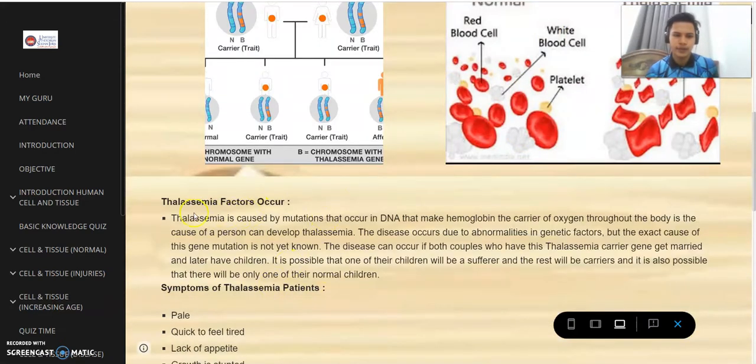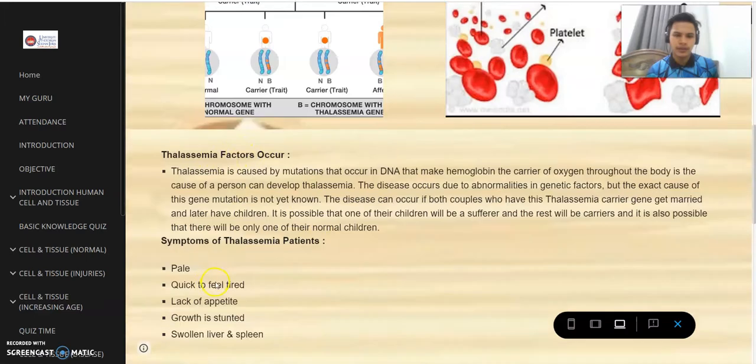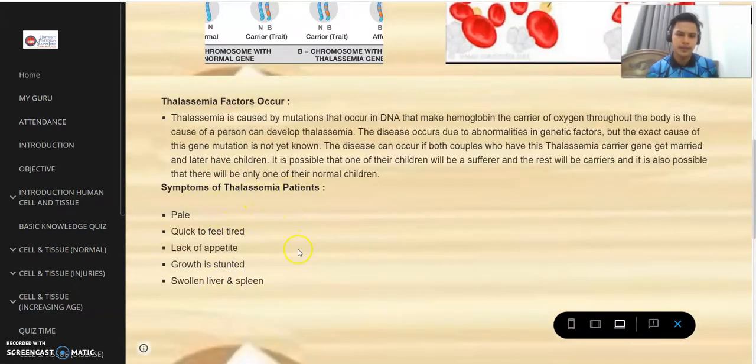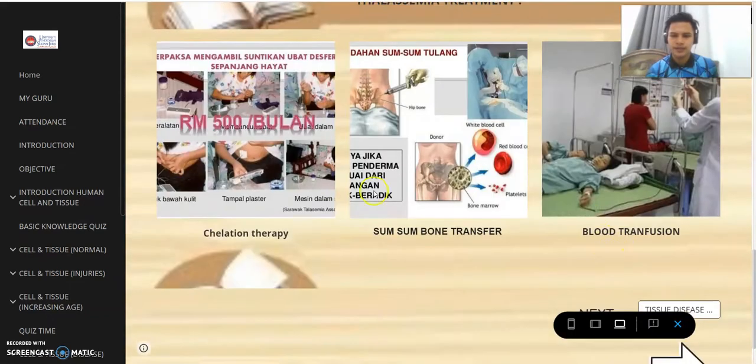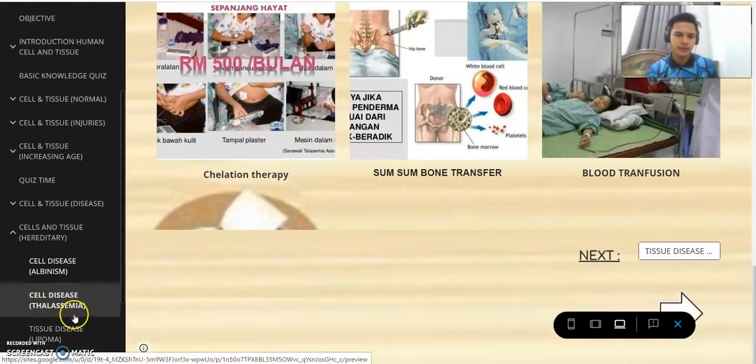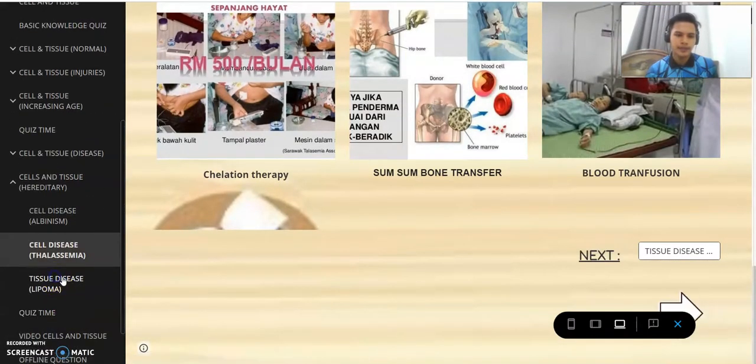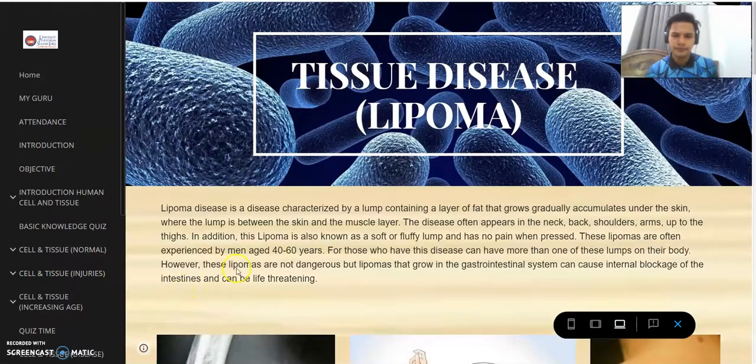And then we go into thalassemia factor occur, and then we have symptom of thalassemia, and then we also provide you about thalassemia treatment. As you can see here, we have chelation therapy, some bone transfer, and then blood transfusion. And then the next page is lipoma.